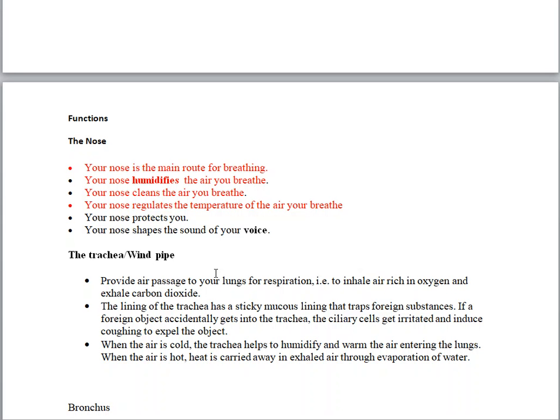In case of cold air, the trachea also helps, just like the nose, to humidify and warm the air entering the lungs.